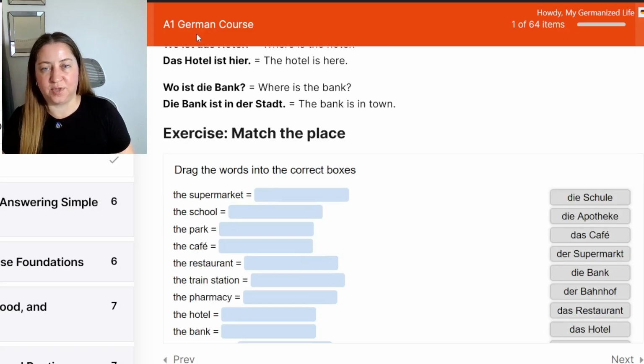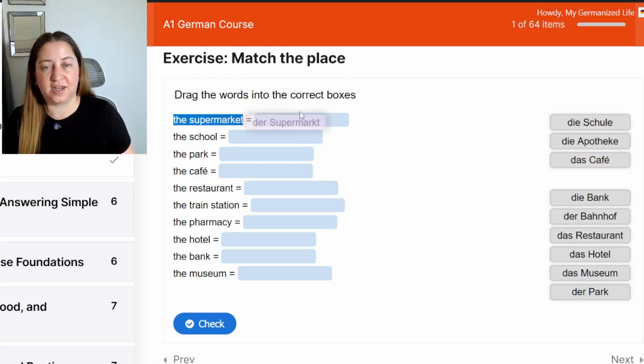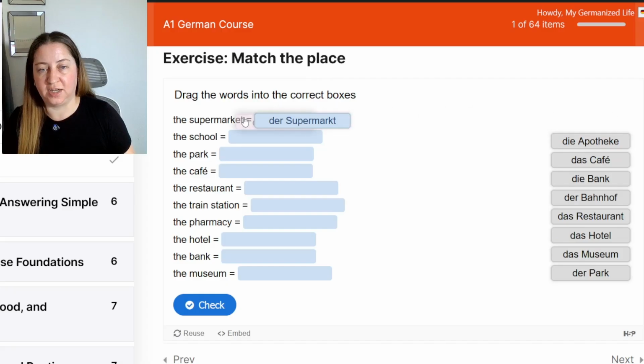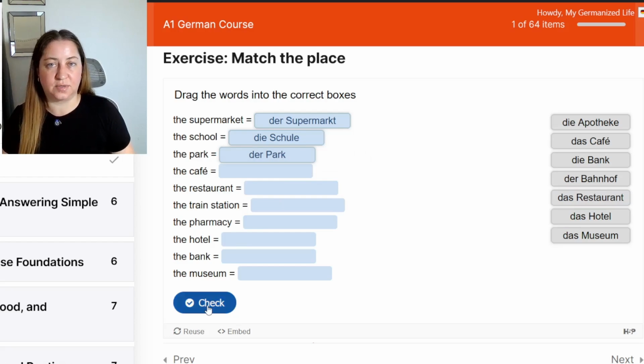Next, if you go to the A1 German course website, you'll find the exercise to match the places. And you can drag the words into the correct boxes and practice your vocabulary again. So the supermarket, what was that? Der Supermarkt. And the school, die Schule. The park, der Park. And you can check your answers when you're done.